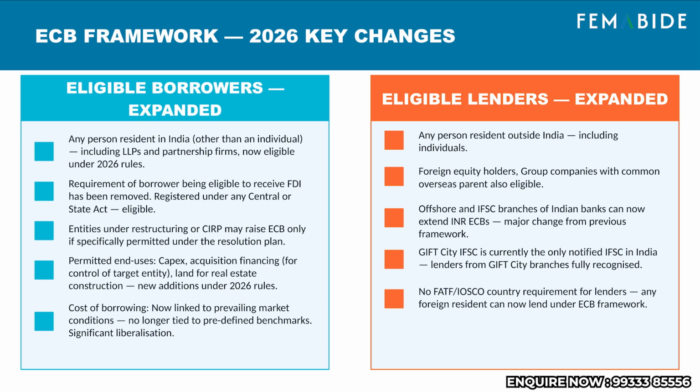Permitted end users have been expanded. Capital expenditure, acquisition financing for control of a target entity and land for real estate construction are now added. And the cost of borrowing is now linked to prevailing market conditions, no longer tied to predefined benchmarks, a significant liberalization.